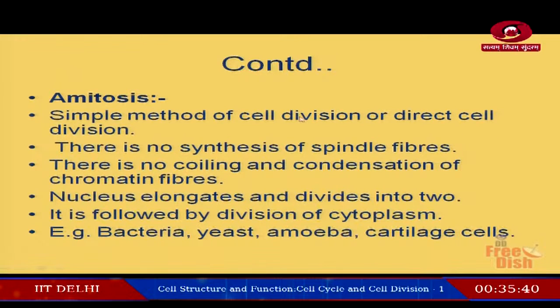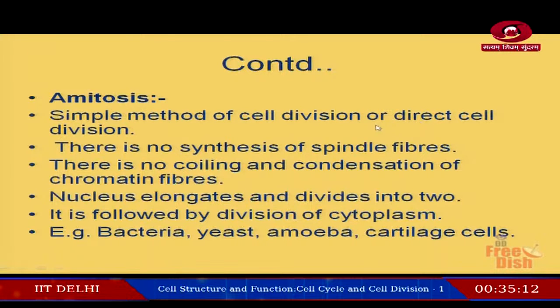And this type of cell division takes place in the primitive type of organisms, for example bacteria, yeast, amoeba, and it can even take place in the cartilage cells. So, it is the simplest method of cell division or even direct method of cell division.